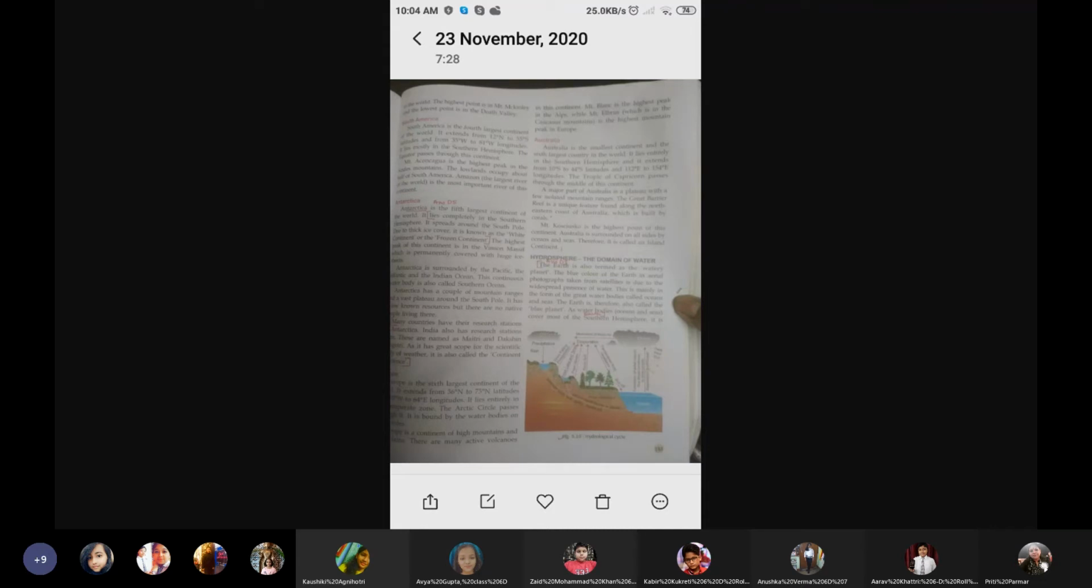River Ganga flows in India and it is in the northern hemisphere. But since Antarctica is in the south, they called the station Dakshin Gangotri. So these are the two stations, underline them, as it has great scope for scientific study of weather. It is also called the continent of science. Now, Antarctica, the other name for it is the continent of science.